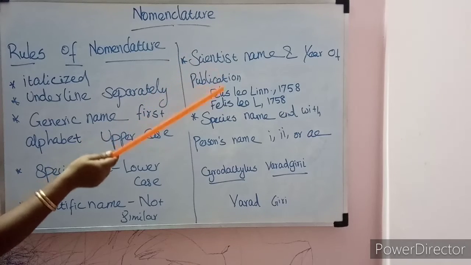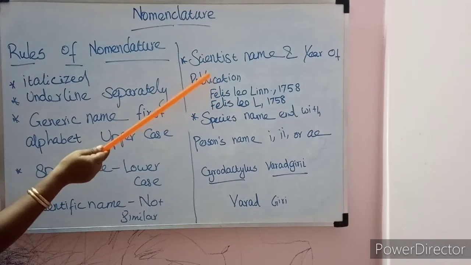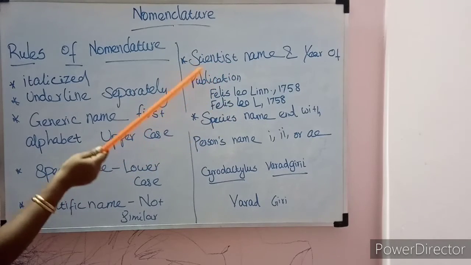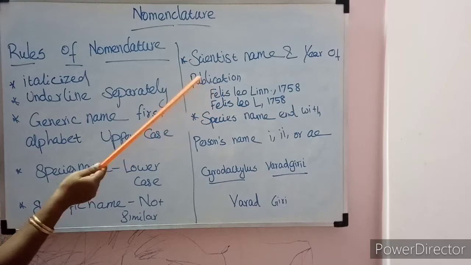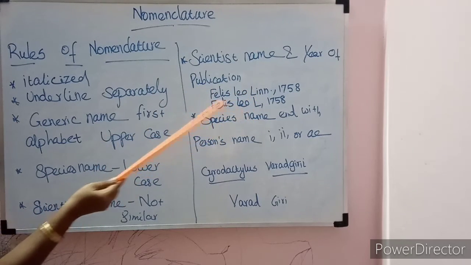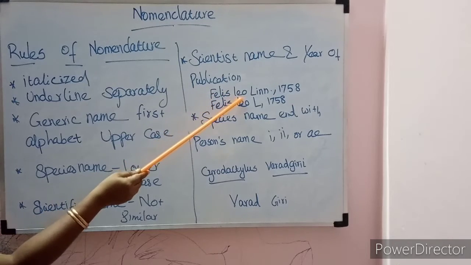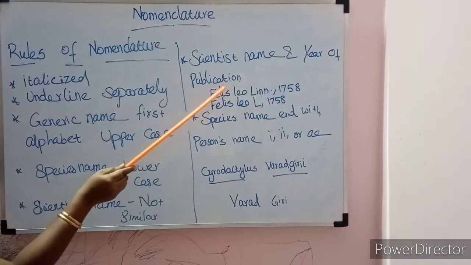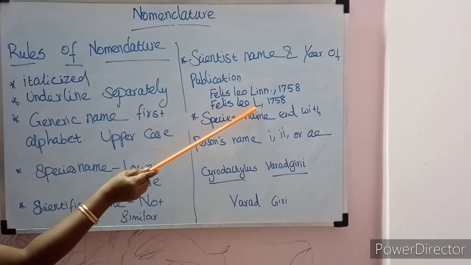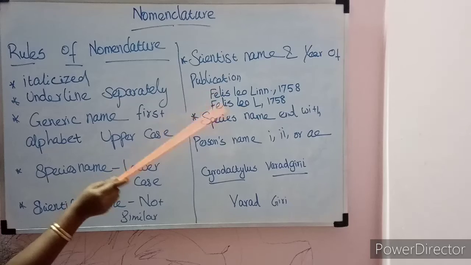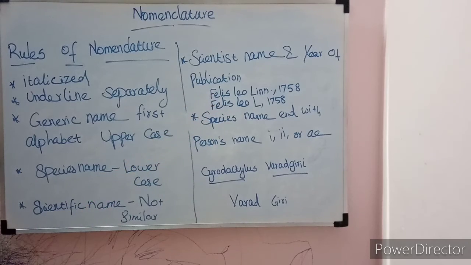At the time of giving a scientific name to an organism, the name of the scientist who proposed that name and the year of publication are also included, either the full name or an abbreviated name. For example, lion, Felis leo. Linnaeus proposed it in the year 1758. We can write that, or otherwise the abbreviated form L alone: Felis leo L 1758. These two forms are accepted.